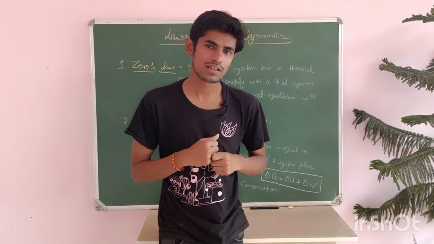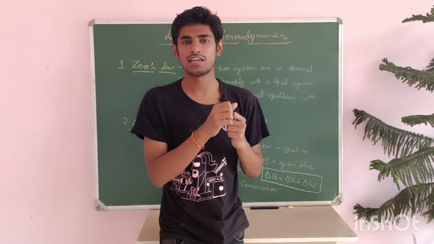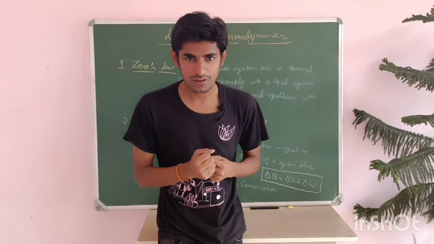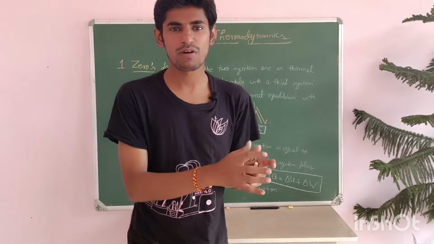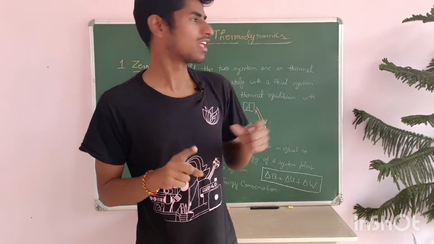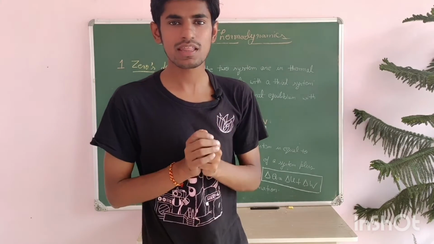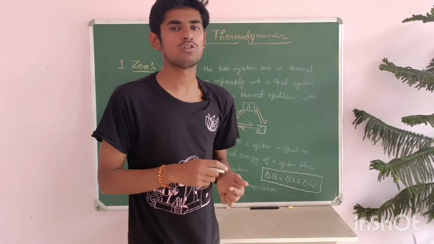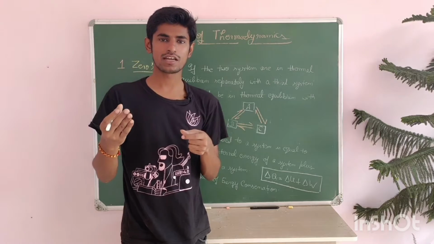What happened? The movement of heat happened. Heat moved from the cup to the surroundings or our atmosphere. This movement of heat is called thermodynamics. In thermodynamics there are two words, thermo and dynamics. Thermo means heat and dynamics means movement. So the movement of heat is thermodynamics. In thermodynamics we basically study the movement of heat.